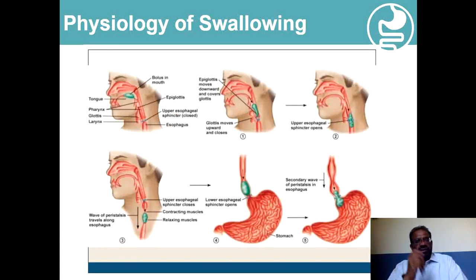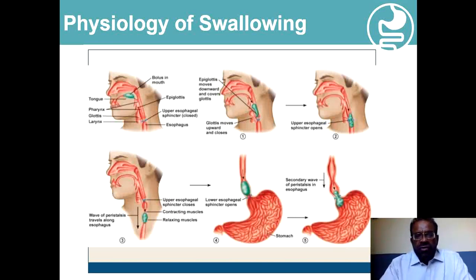So this diagram shows the various steps in the physiology of swallowing. The bolus of the food is in the mouth, where it is properly prepared by mastication and lubrication, and both are essential. The process of lubrication is a must because the bolus is then converted into semi-solid, into a more appropriate size for its onward transmission through the pharynx and through the esophagus.